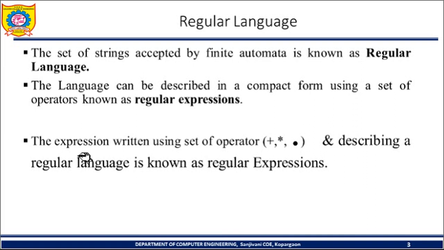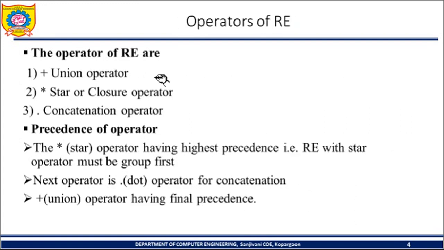One more: the expression written using the set of operators plus, dot and star, and describing a regular language, is known as a regular expression.